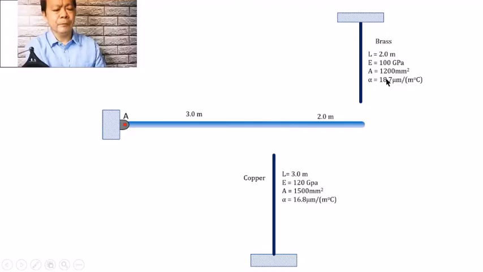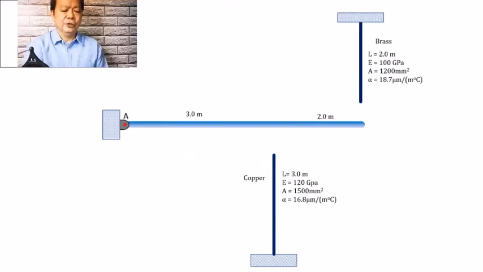Ibig sabihin, we will be expecting that for every change in temperature, copper will have larger deformation than that of the brass. And so I have here presented a larger deformation here on the copper than that of the brass. Para medyo meron tayo tinatawag na scaling of the deformation.